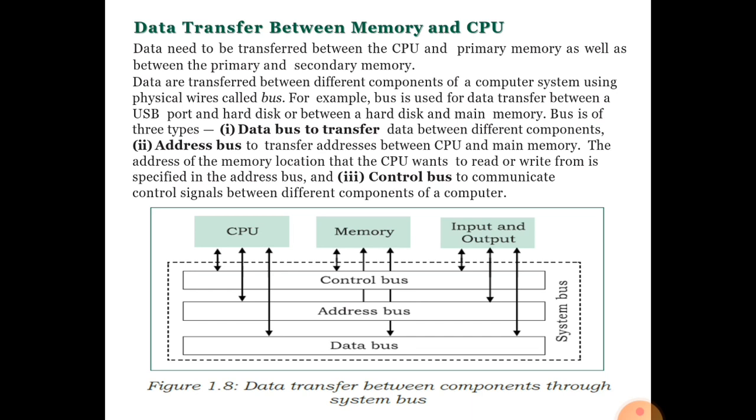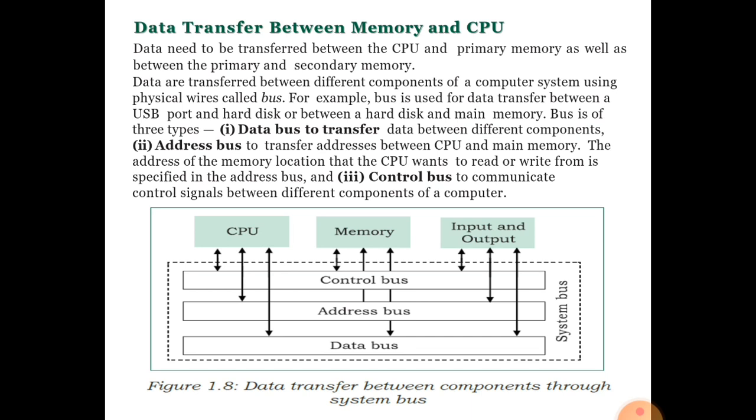So we can say the control bus controls the operation of the address bus and data bus and communicates to all the circuits. It communicates control signals between the different components of the computer system, meaning it provides the communication between all components of the computer system.